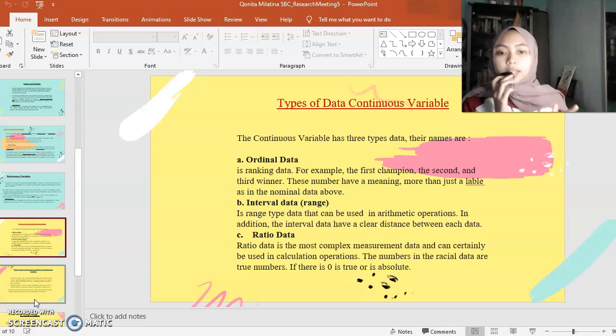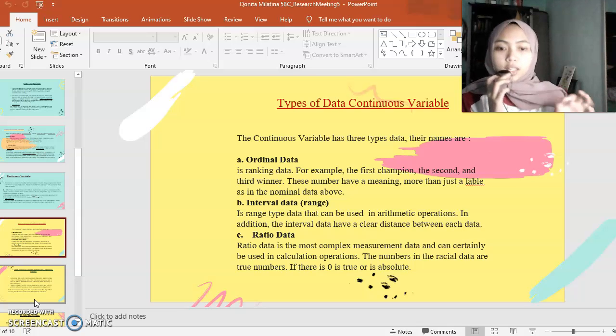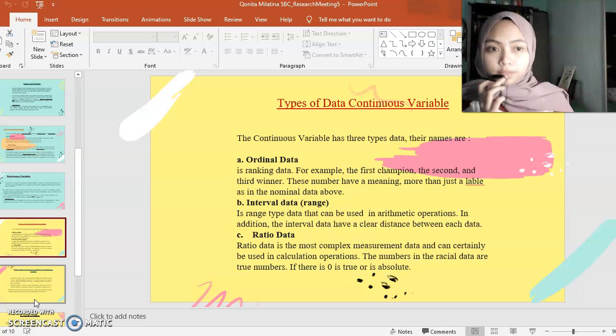And the second data is interval data or range. It is range type data that can be used in arithmetic operations. In addition, the interval data have a clear distance between each data. And the third, ratio data. Ratio data is the most complex measurement data and can certainly be used in calculation operations. The numbers in the ratio data are true numbers. If there is zero, it is true or absolute.